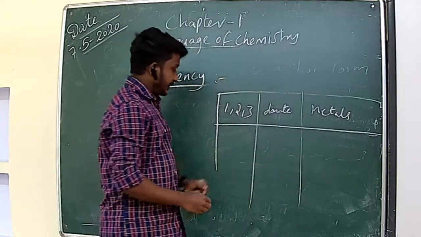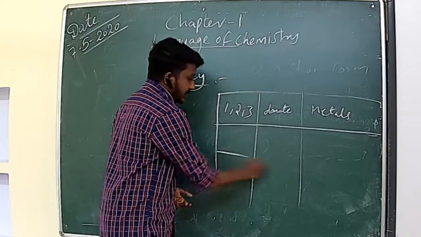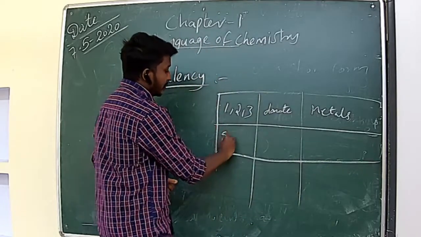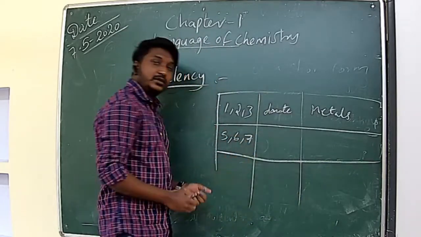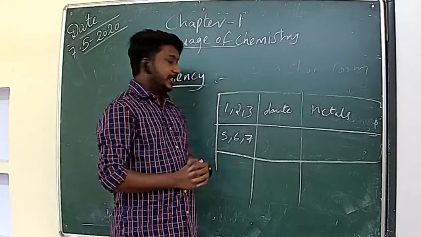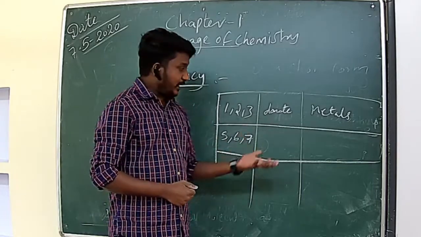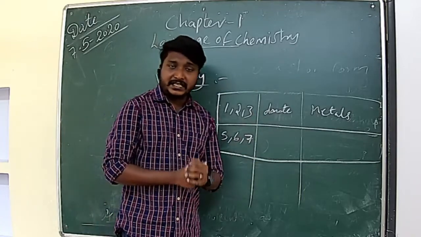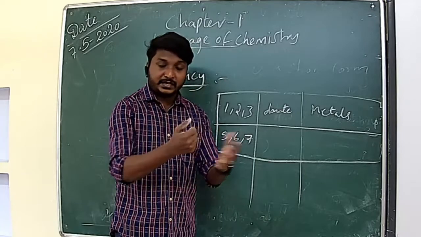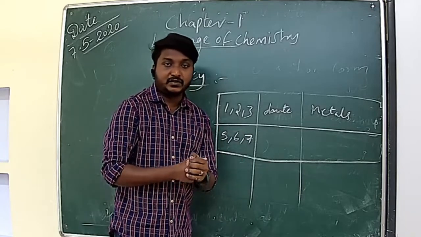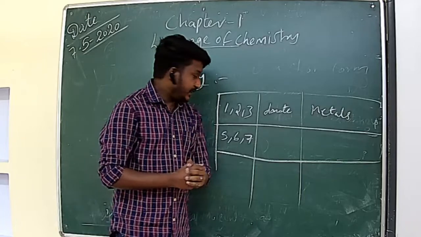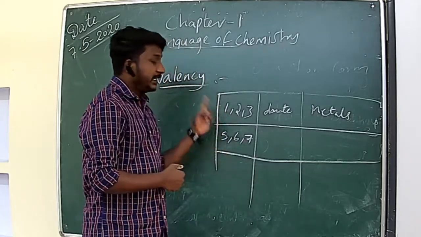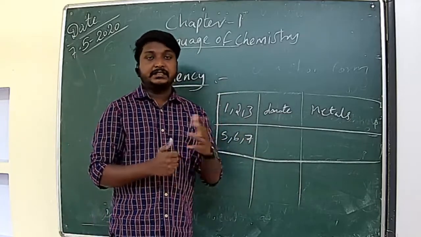Clear? Next, suppose some atoms have 5, 6, 7 electrons in the valence shell. Their tendency is, instead of donating the electron, to accept the electron to attain stability. All atoms have the tendency to accept, donate, or share the electron, for what? To attain stability. How can you say they are stable atoms? When they have 8 electrons in the valence shell, then they will be stable.